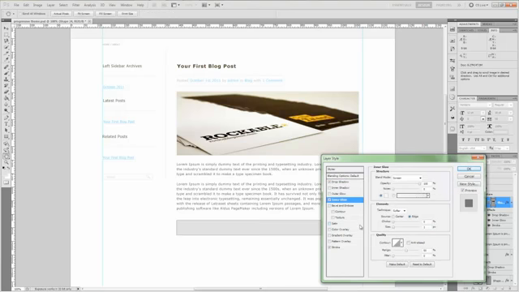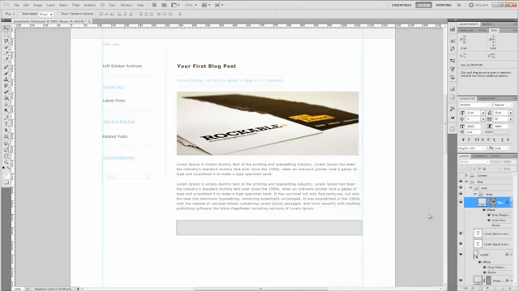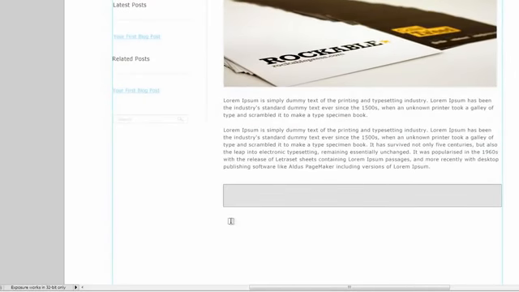Okay, now set up an inner glow here where everything is going to remain the same except we want to give it a 100% choke. Go ahead and take off the stroke, and that'll be it for the background of our share. Now that you have that, let's grab the type tool and write out share this post.